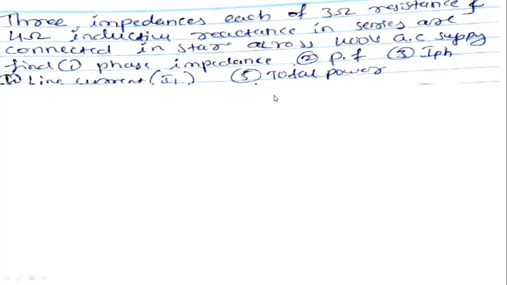Write it like that. So read the question carefully and start to solve it.